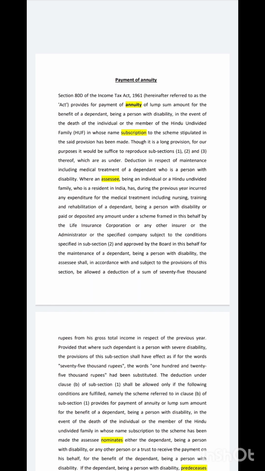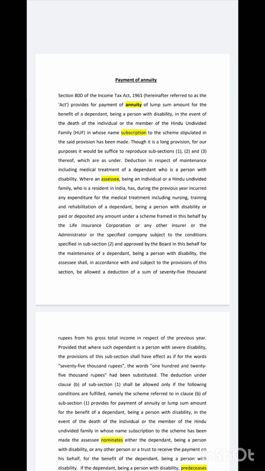Start. Section 80D of the Income Tax Act 1961 (hereinafter referred to as the Act) provides for payment of annuity or lump sum amount for the benefit of a dependent being a person with disability in the event of the death of the individual or the member of the Hindu undivided family (HUF) in whose name subscription to the scheme stipulated in the said provision has been made.